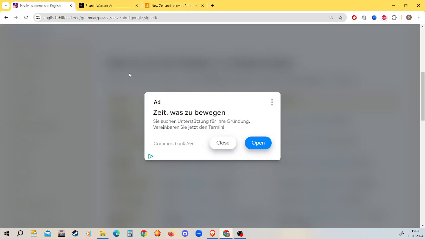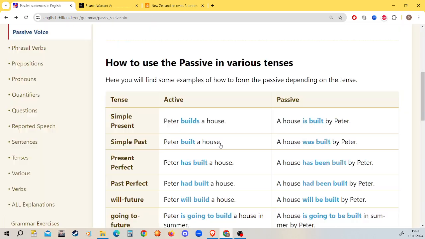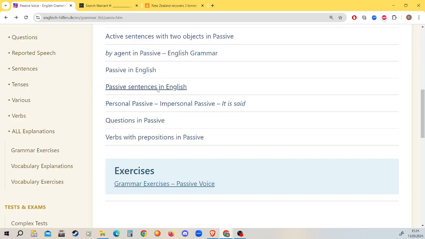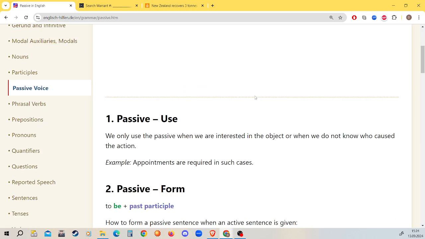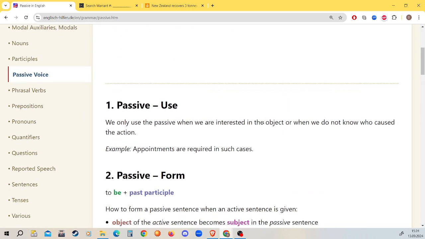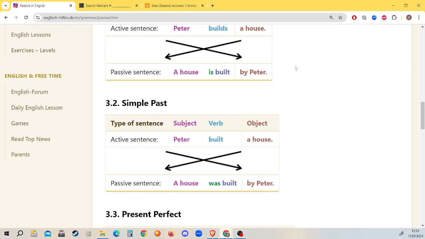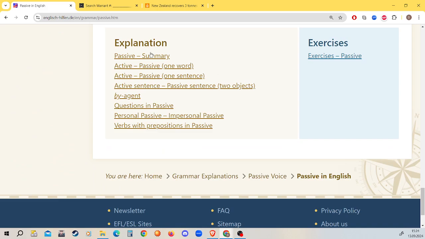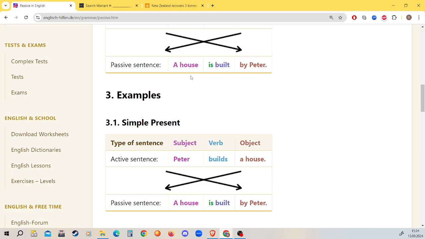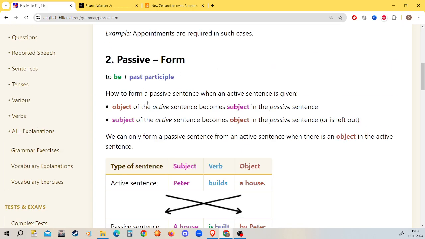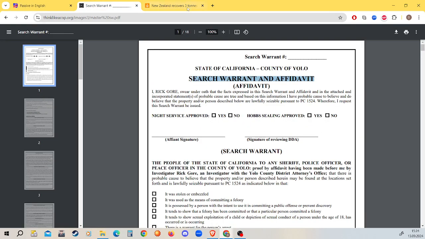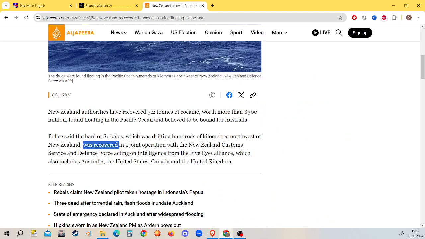Well, if we go back to here, passive in English, use, form. It's mainly used here when we want to either not talk about, where's the rules? Okay, never mind. It's not going to give me the rules. I'll give you the rules. It is being used here because it was recovered in a joint operation with these people.